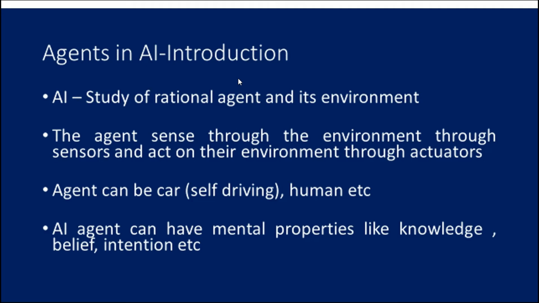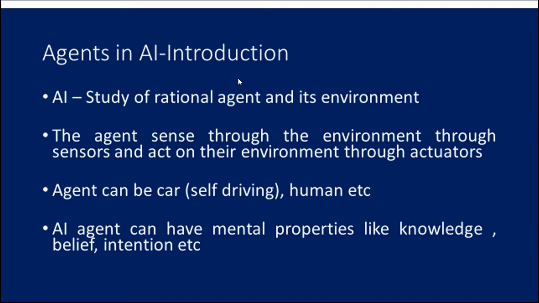The agent senses the environment through sensors and acts on the environment through activators. So the agent, through cameras, senses what is happening through sensors, right? And based on that sensed information, it acts in the environment through activators, through action. An example we can say is self-driving. Without a human, an agent or a machine can drive a car, right? So that can be taken as an example for an agent.